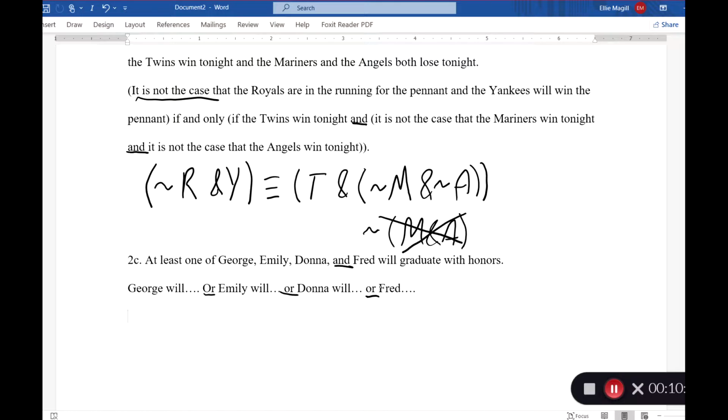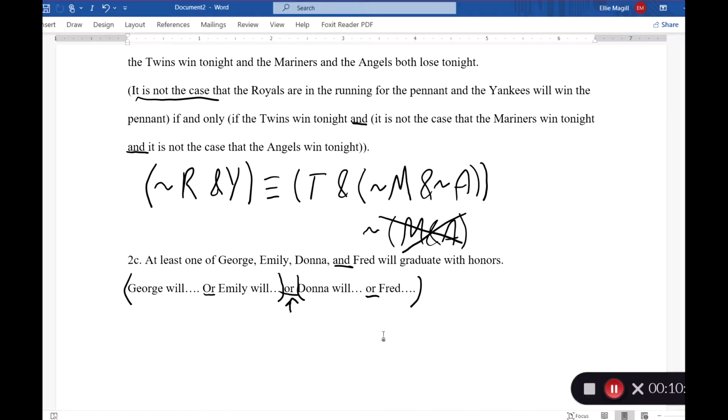So I think the clearest way to do this, at least for me, would be to add our parentheses here, right? George will graduate with honors, or Emily will, or Donna will, or Fred will. So now we have each sentence separated, each atomic sentence only has one connective, that's the or in the middle, and then this one becomes our main connective.